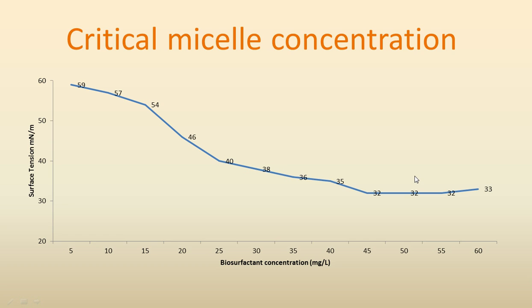As I was earlier telling you, biosurfactants form aggregates. So in this graph what we can see is the surface tension is depicted on the y-axis and biosurfactant concentration is seen on the x-axis. As the concentration of biosurfactant increases, the surface tension of water is decreasing up to a certain point. Above this concentration, there is no change in the surface tension. The reason for this being that the biosurfactant from this concentration onwards exists as micelles and not as individual particles or individual molecules. Let us see how the micelle formation takes place.